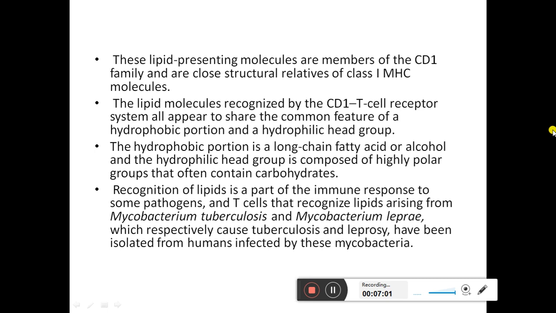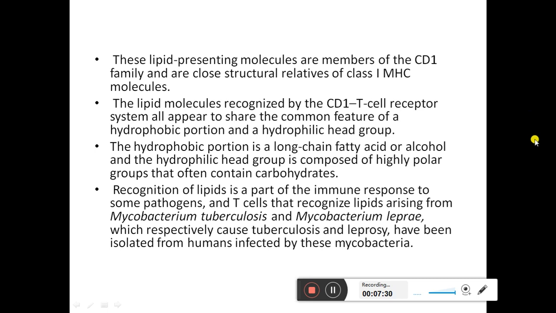The lipid molecules recognized by the CD1 T cell receptor system all appear to share the common feature of a hydrophobic portion and a hydrophilic head group. The hydrophobic portion is a long-chain fatty acid or alcohol, and the hydrophilic head group is composed of highly polar groups that often contain carbohydrates.